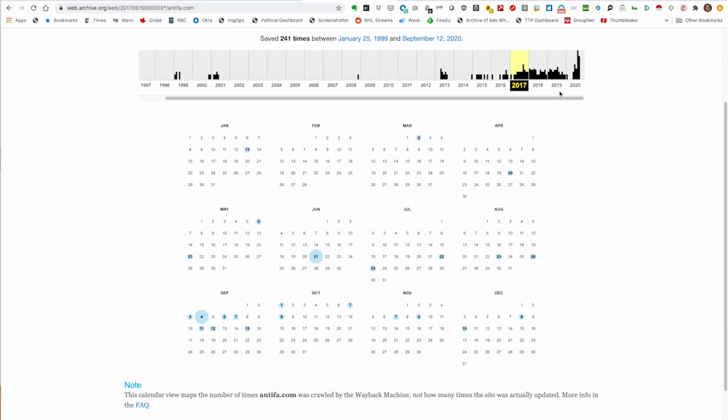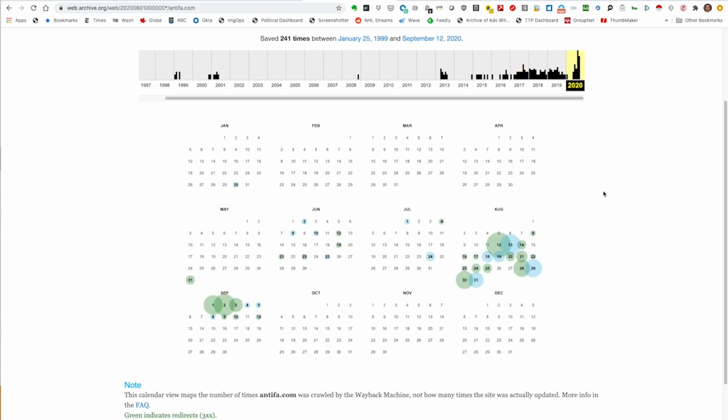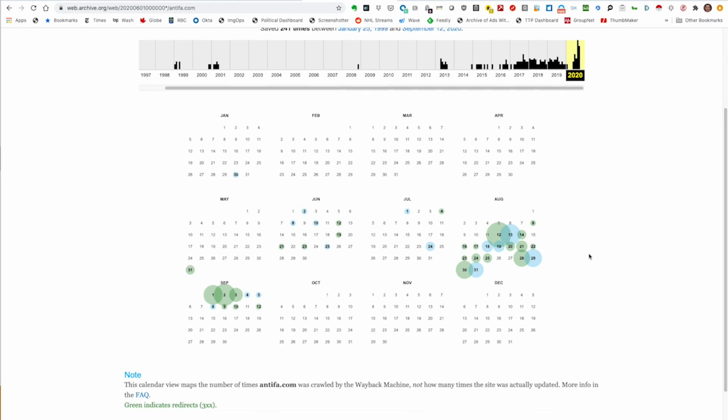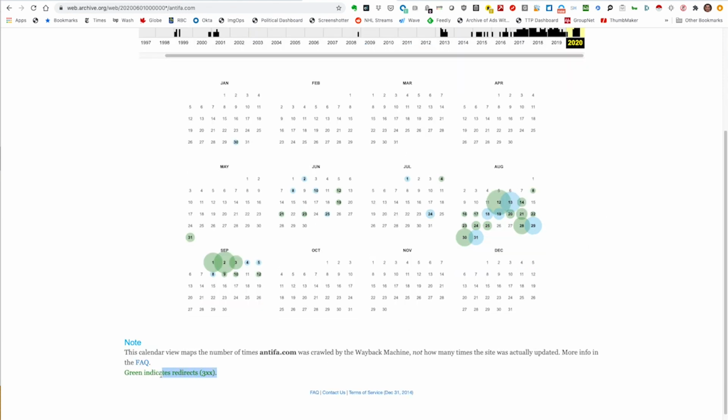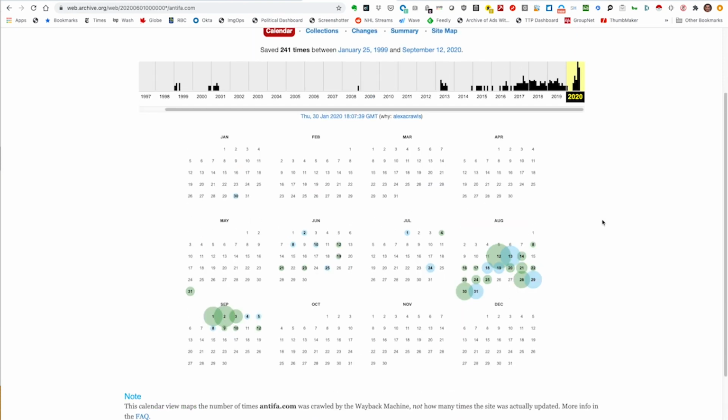Now, let's skip ahead here to 2020. All of a sudden, we see green dots. What do green dots mean? Well, look down here. Green indicates redirects. So we can see that this domain name was not redirecting, it seems, until as early as May 31st of 2020, but it wasn't as of January. So the redirect from antifa.com to Joe Biden is very recent.